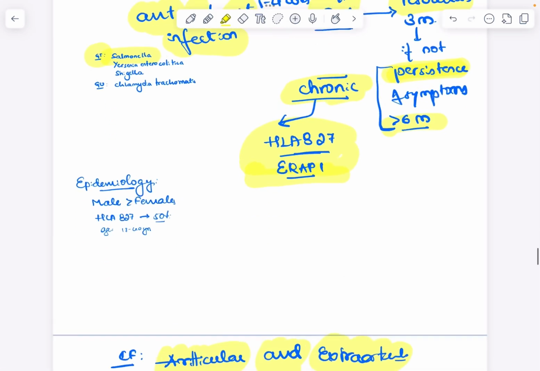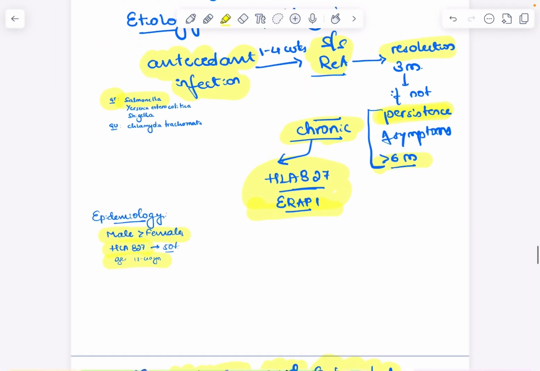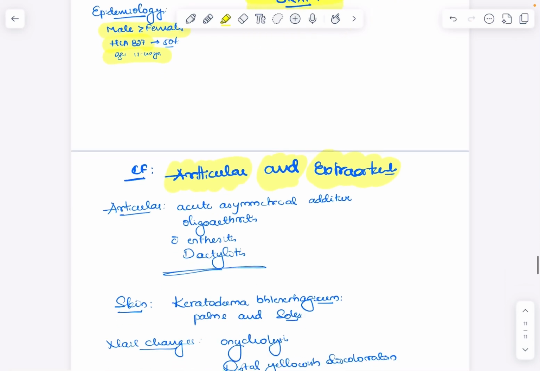So what about epidemiology? It is more common in males compared to females in genitourinary reactive arthritis. In enteric reactive arthritis, incidence is equal, 1:1. It is most common in 18 to 40 years of age, and 50% of reactive arthritis patients will have HLA-B27. So that's about epidemiology. Let's look at the clinical features.